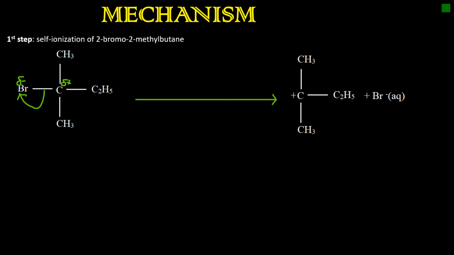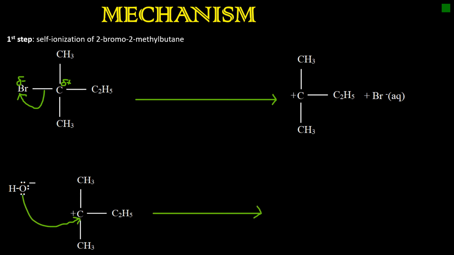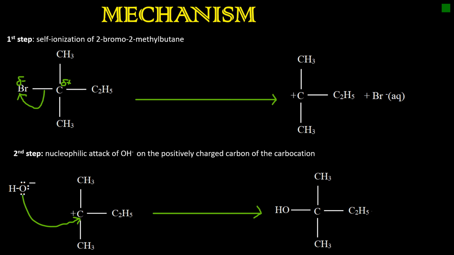The carbocation formed has a positively charged carbon which is octet-deficient and unstable, and this positive charge attracts electrons from the hydroxide ion, and they form a dative covalent bond which will result in the formation of an alcohol molecule which is more stable compared to the carbocation. And this is what we call nucleophilic attack of hydroxide on the positively charged carbon of the carbocation.